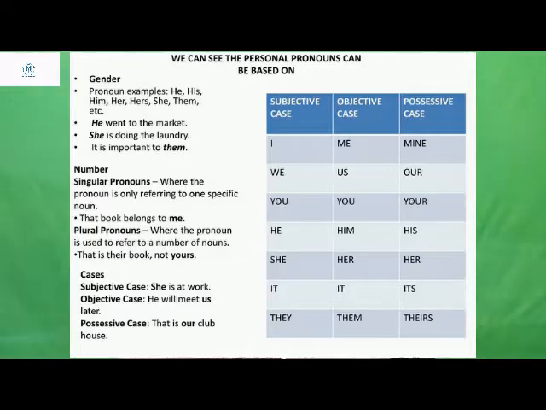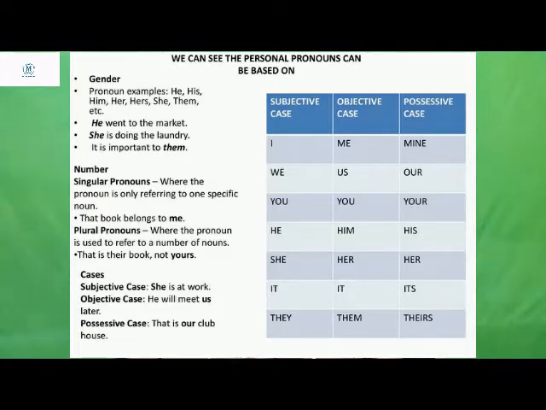So we can see personal pronouns on the following basis. First thing, on gender basis. On gender basis, the personal pronouns vary, isn't it? Because when you are talking about a male, or some person regarding a man, what is the pronoun you use there? He, because basing on his gender we speak about he. And at the same time, when you are talking about a woman, then you use the pronoun she.